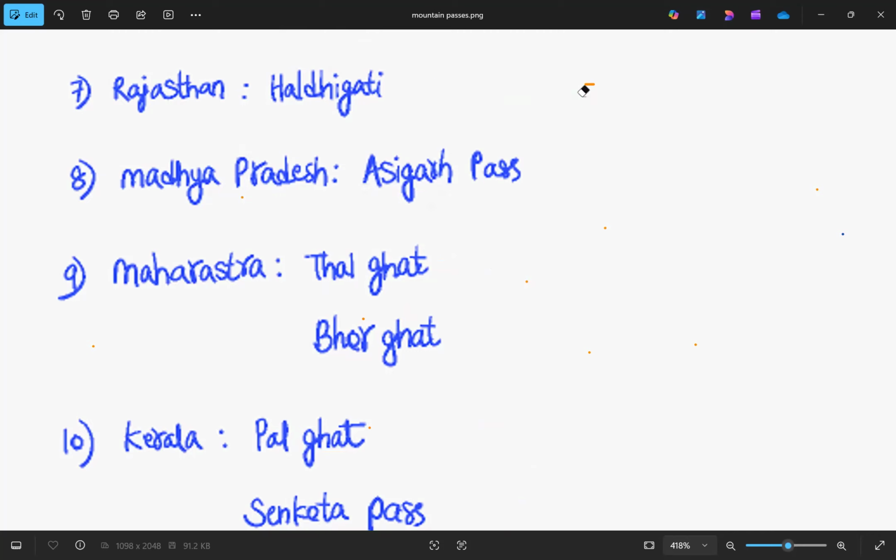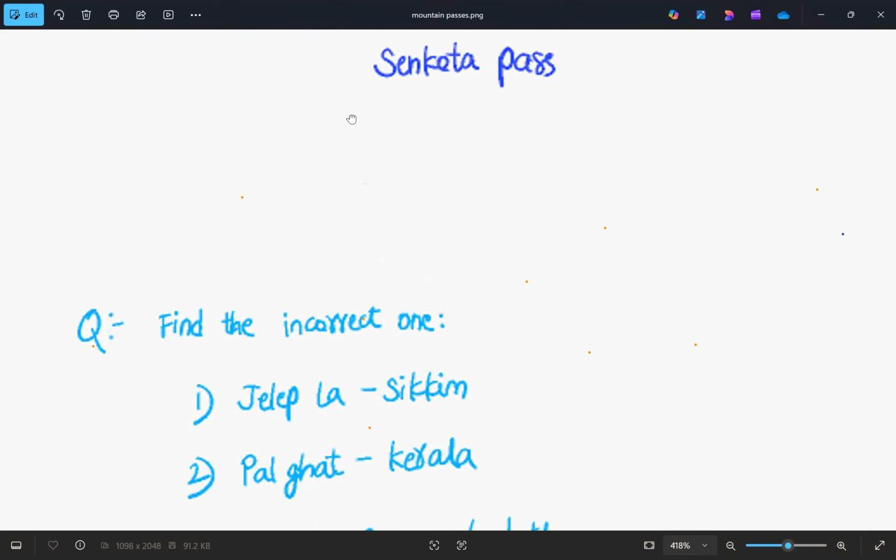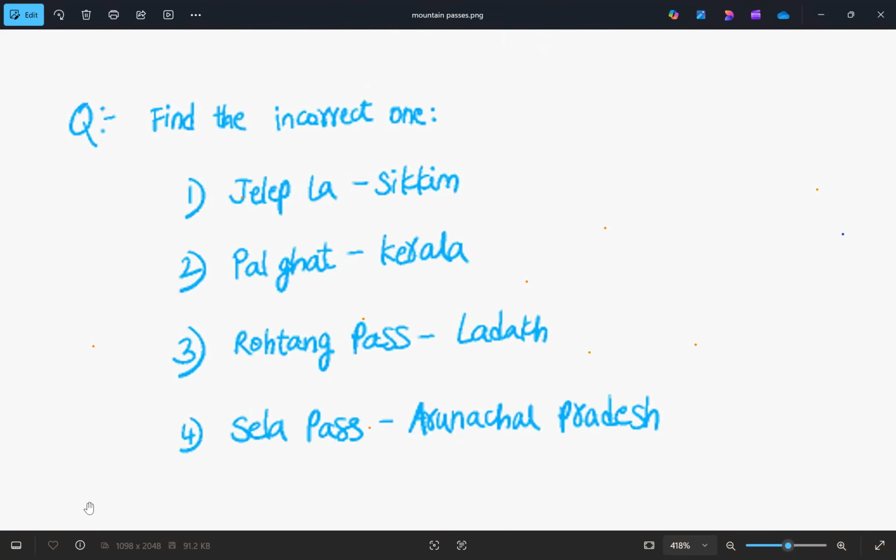Now let's do one practice question, which I've taken from an FCAT PYQ. The question is: find the incorrect one. The first one is Jalapla, Sikkim. The mountain pass is given along with the state it is located in. In Sikkim, we have learned two passes: the first is Jalapla and the second is Nathula. So option 1 is correct. And then we have Palghat, also known as the Palakkad Gap. It connects Kochi to Chennai. So this is also correct.